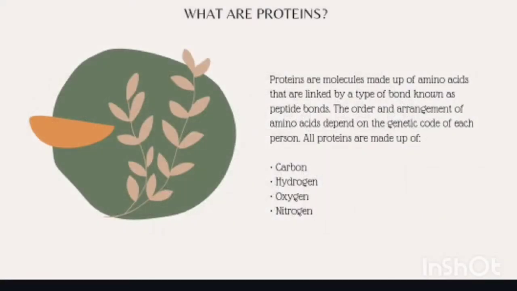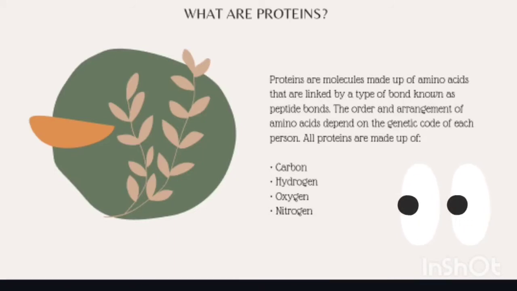What are proteins? Proteins are molecules made up of amino acids that are linked by a type of bond known as peptide bonds. The order and arrangement of amino acids depends on the genetic code of each person.